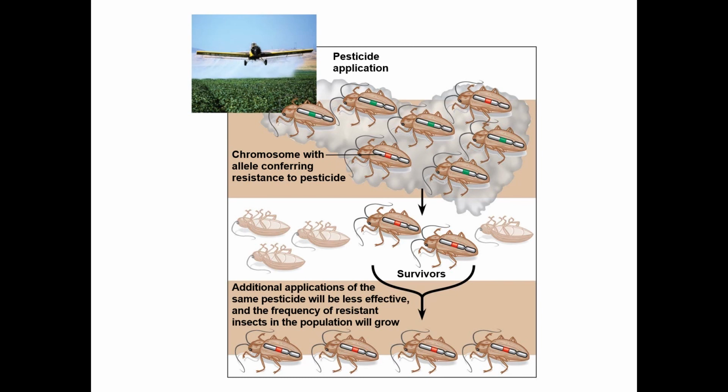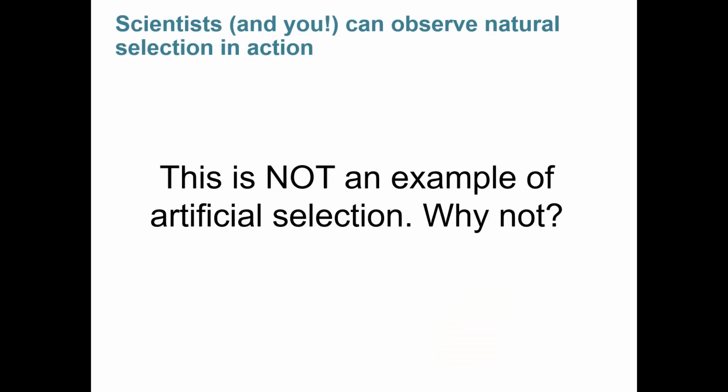This is the same thing that happens when people overuse antibiotics. If you don't kill everything and you leave some survivors behind, those resistant individuals are the only ones that can produce offspring, so the next round of antibiotics won't work. Remember, this is not an example of artificial selection. This is natural selection. Natural selection doesn't mean that humans aren't involved. After all, human beings are part of nature too.